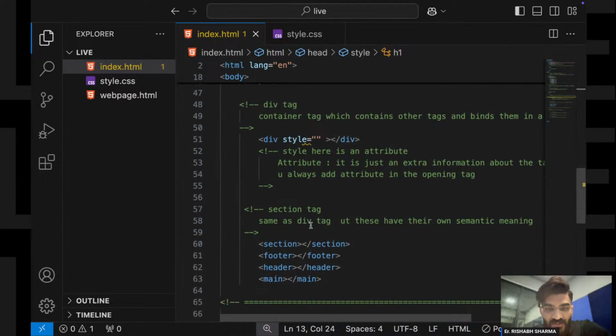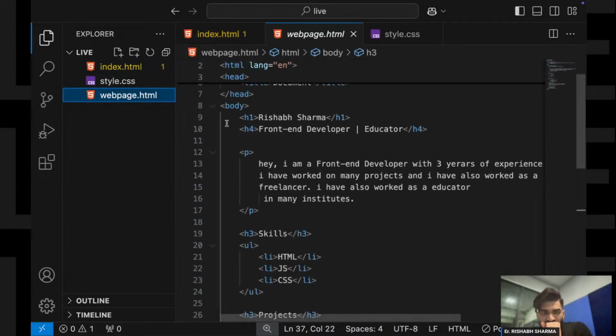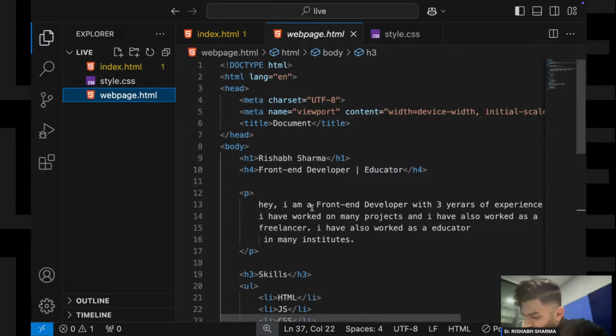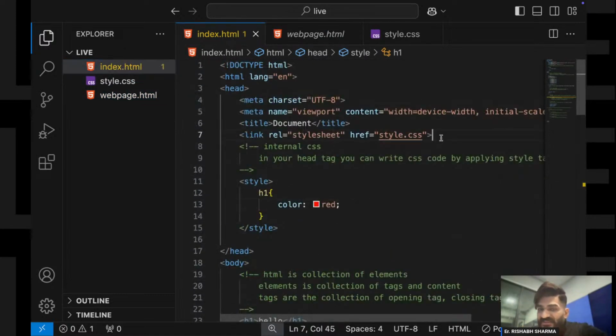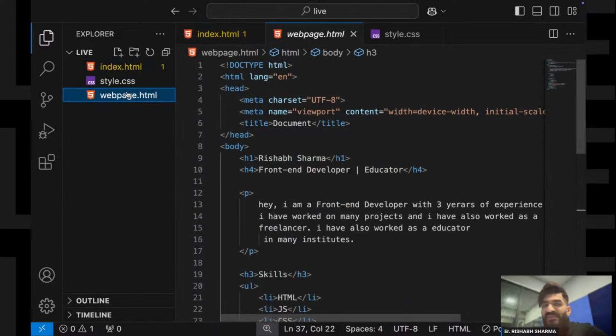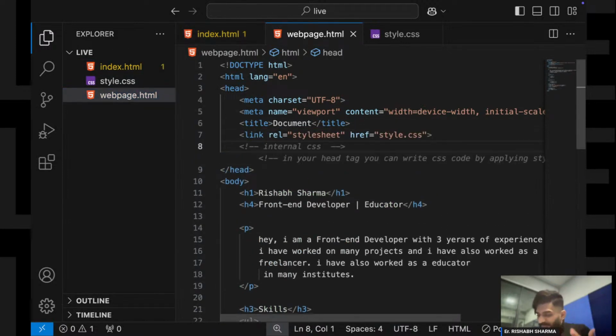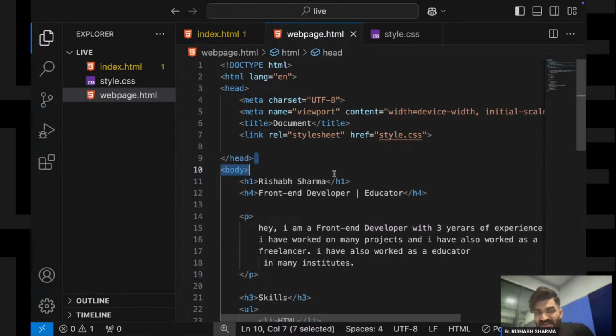Let's continue. So let's now do the styling. We will do external styling. Why external styling? Because external styling is preferable. We always avoid internal or inline styling. Why do we avoid internal or inline styling? Because your code will become messy. If you are writing HTML and CSS in a single file, in a single line, it will become way more messy, the code will become messy, right?